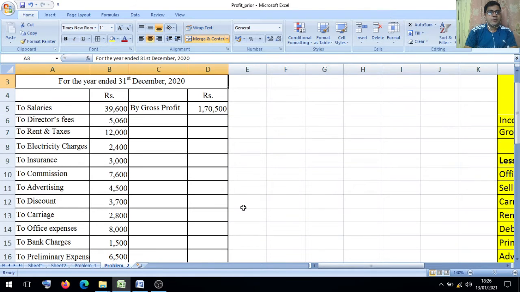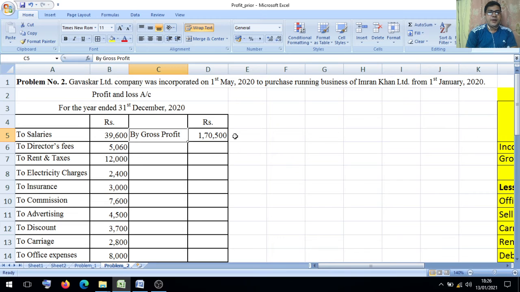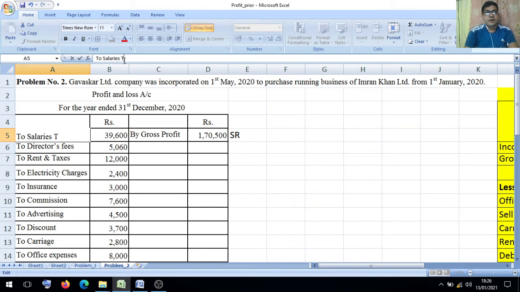Now in our problem, gross profit is always divided by sales ratio. Salary we will distribute between the pre-incorporation and post-incorporation period by way of time ratio. Director fees we directly put in the post-incorporation column because it is a company item.